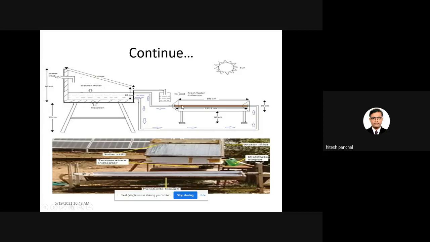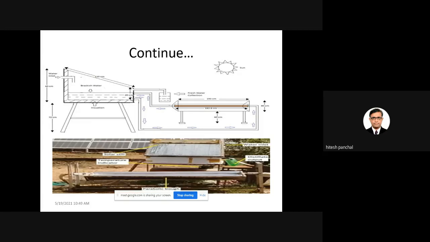The hot water is supplied to the basin, and we all know that if you supply hot water to the basin, it requires less heat for evaporation, the evaporation will be fast, and you will obtain potable water. This is a simple experiment with a solar still and parabolic trough collector, and the distillate output can be raised 70 to 80% as compared with the conventional solar still.